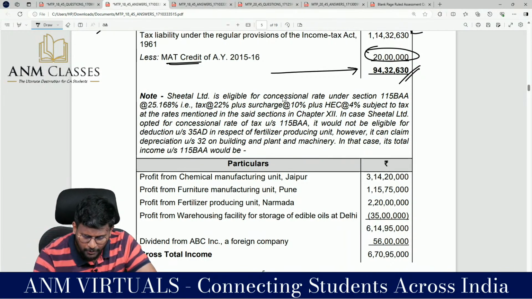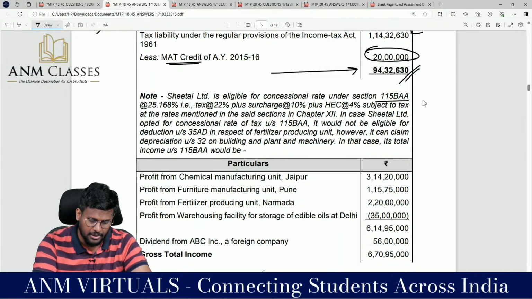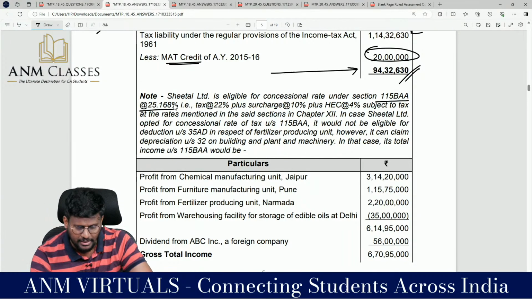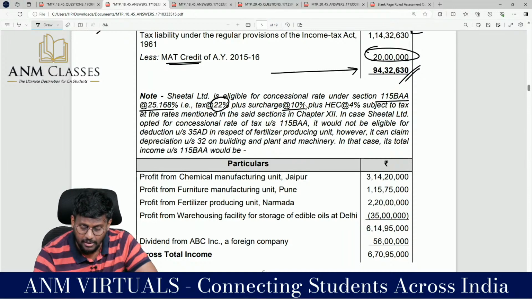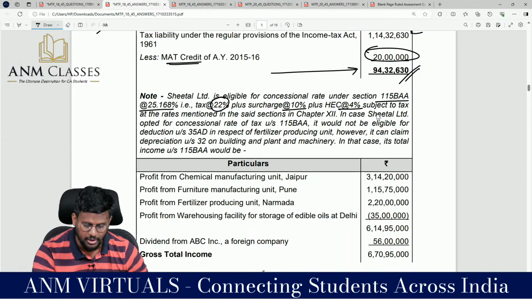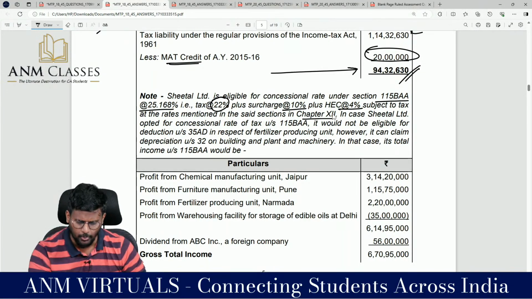Shidal Limited is eligible for the concessional rate under 115BAA, not BAB, 115BAA, at the rate of 25.168%. How? That is tax at the rate of 22%, plus surcharge mandatory at 10%, plus health and education cess at 4%. Subject to tax at the rate mentioned in the said sections in Chapter XII. Subject to tax means 112, 112A, 111A.